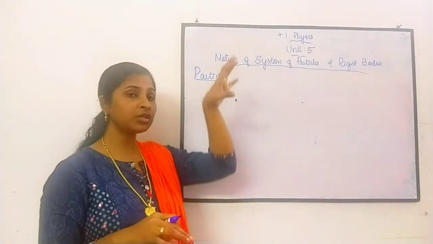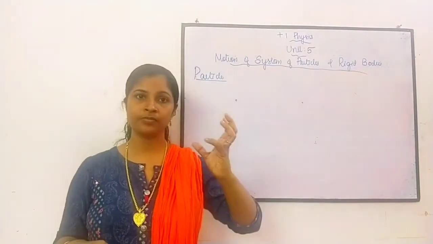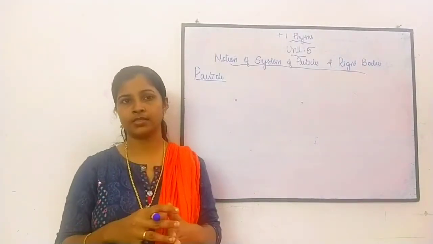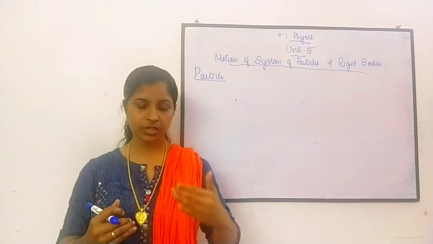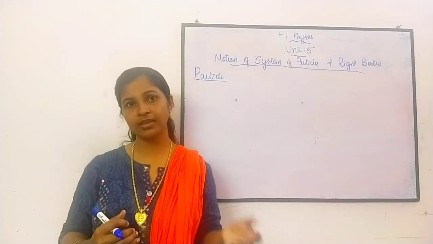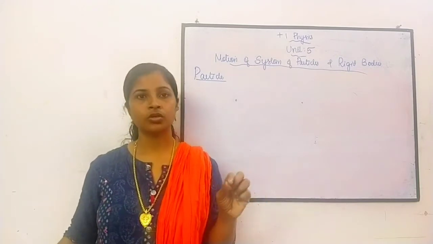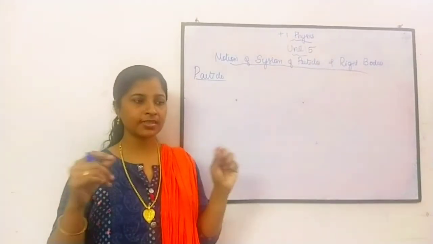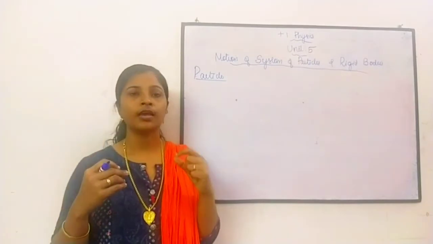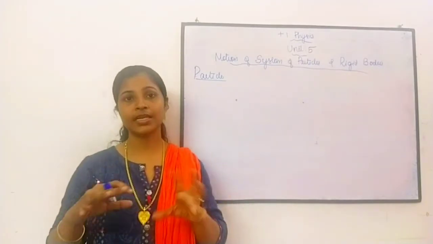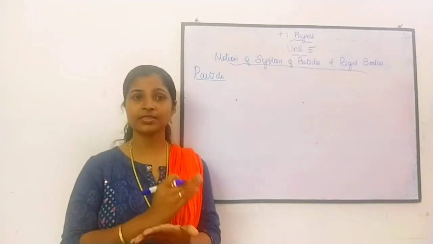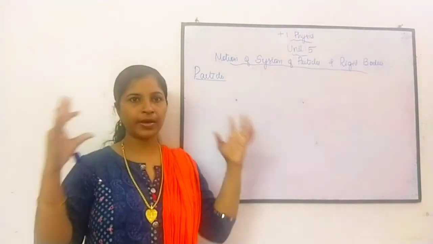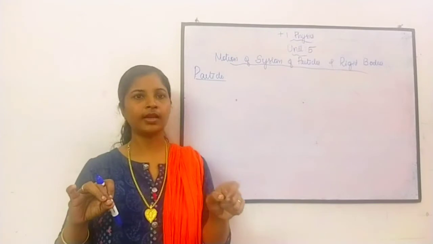When compared to the map, where we show where the train is going, the train doesn't matter. But when you are near the bridge, the train matters. So see the difference. If the size doesn't affect the motion, we can call it a particle. If the size affects the motion, we cannot say it is a particle. If it comparatively doesn't matter, we can consider it as a particle.